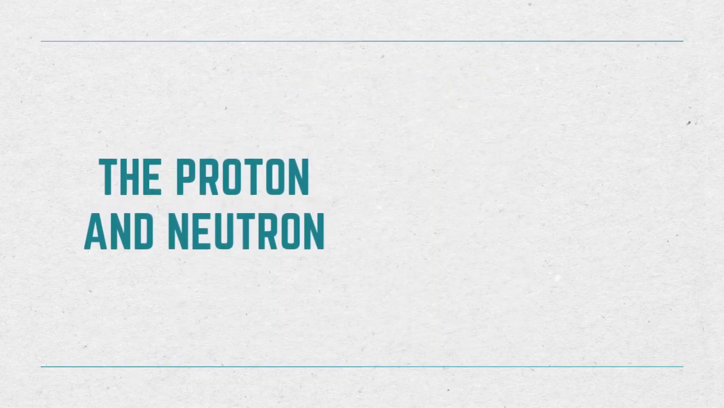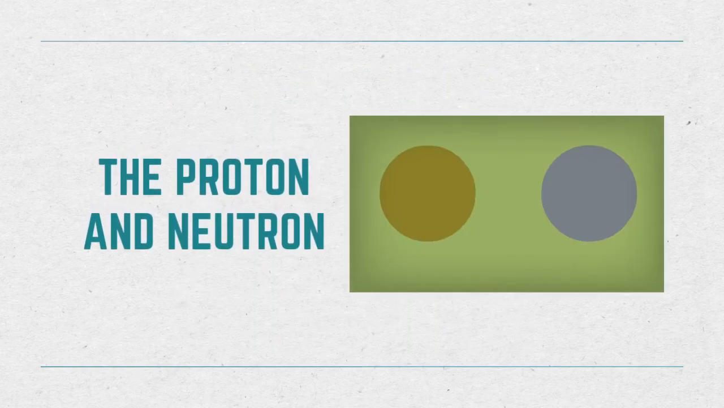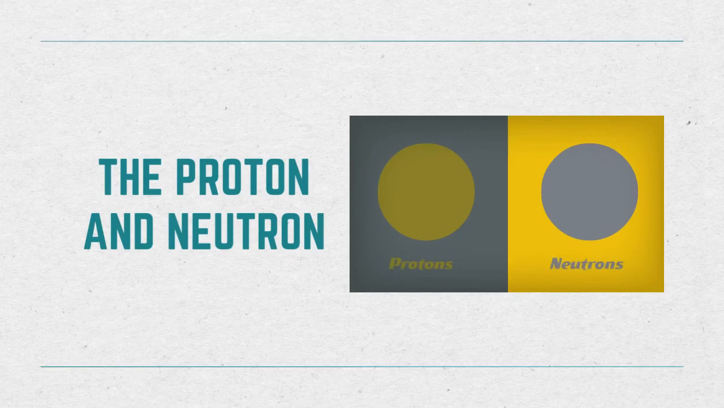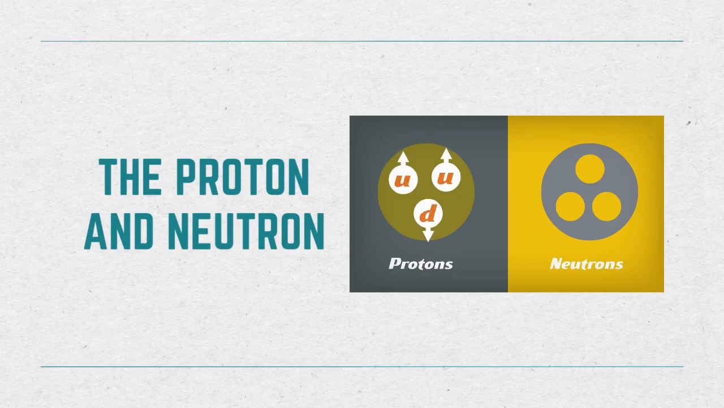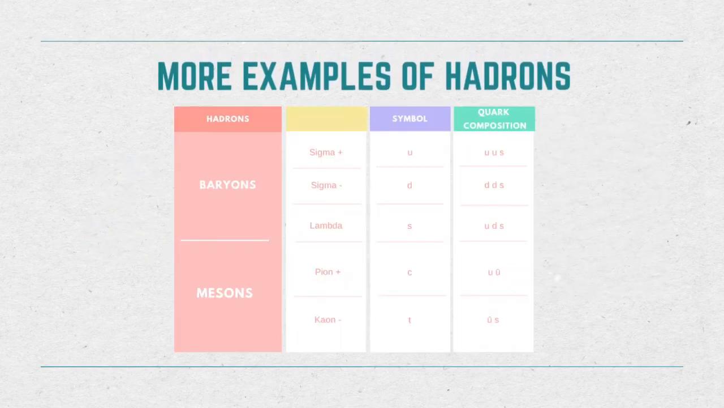Protons and neutrons are baryons, hence each of them is composed of 3 quarks. The proton was found to be made up of 2U and 1D, while a neutron has 1U but 2D. Here are some more examples of some baryons and mesons.